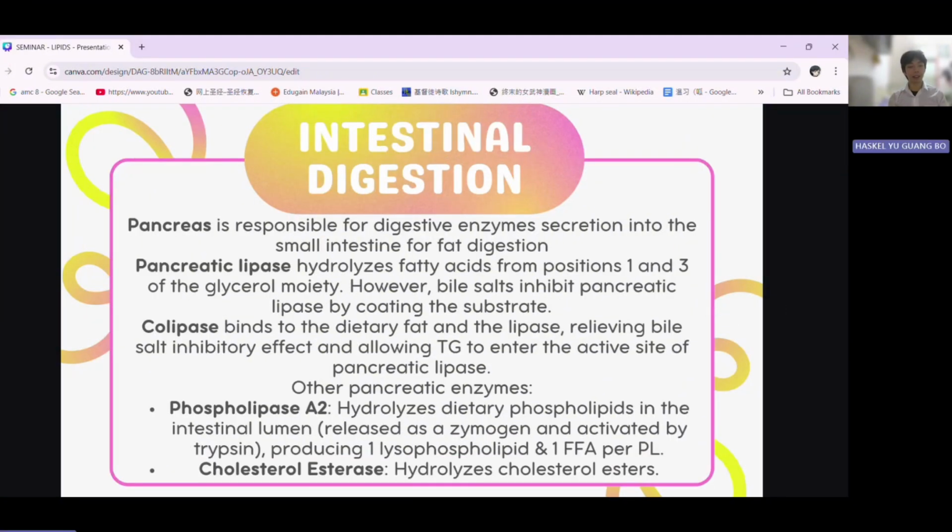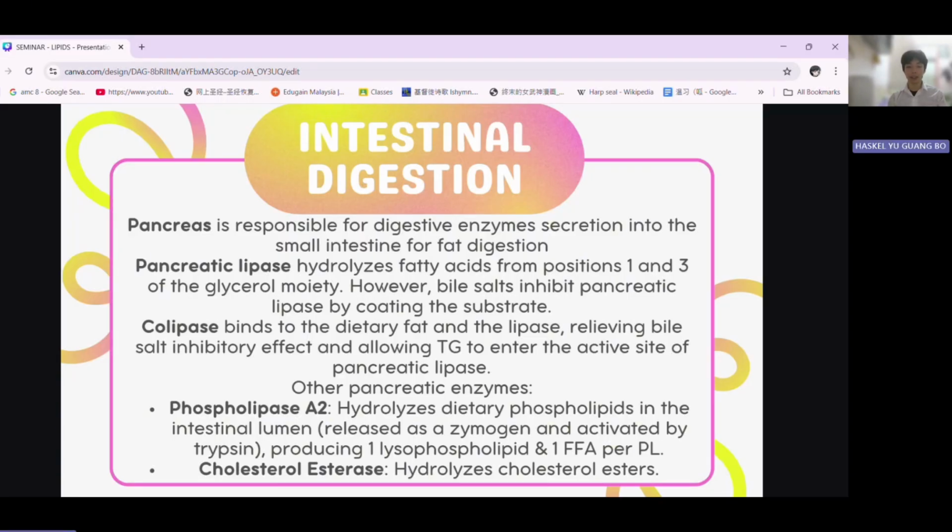Now, moving on, we have intestinal digestion. The pancreas is the main organ responsible for digestive enzyme secretion into the small intestine, and the main enzyme in this case is pancreatic lipase. It hydrolyzes fatty acids from positions 1 and 3 of the glycerol moiety of the triacylglycerol. So the products are 2 free fatty acids from positions 1 and 3, leaving the other one remaining on the glycerol moiety, so leaving the 2-monoacylglycerol. However, in this case, bile salts inhibit the pancreatic lipase by coating the substrate.